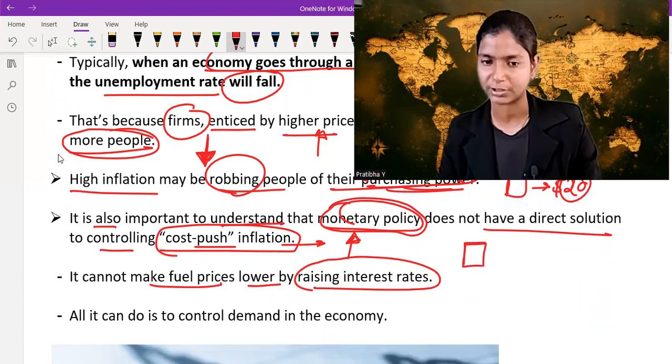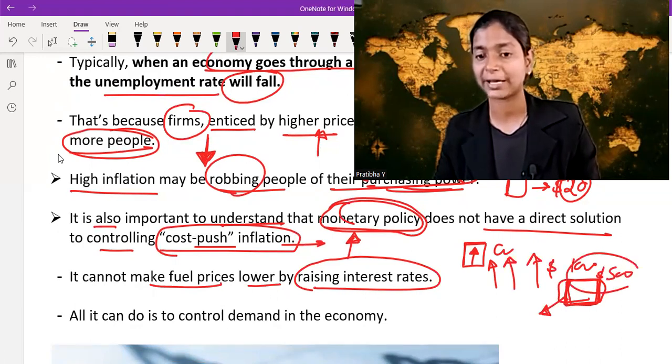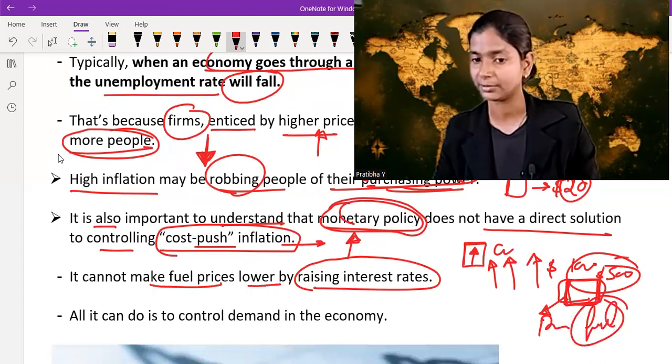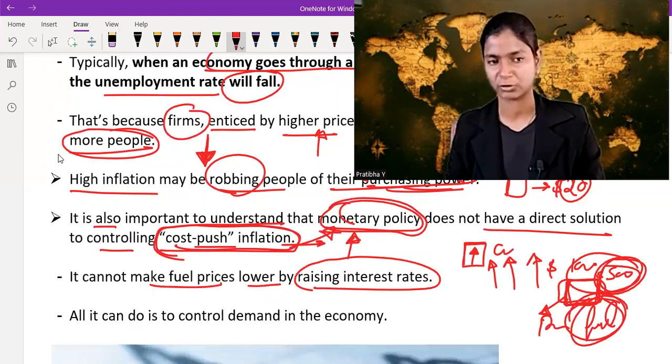If the RBI or the central government increases the interest rate, many people deposit their money. So in the hands of people, there is less money, which you can say reduces the demand. But let's say I had $10,000 earlier and now I have just $5,000. It does not impact the prices of fuel. Maybe my demand decreases, but the prices of fuel remain the same. So cost-push inflation is not directly related to the monetary policy of the central government. All it can do is control demand in the economy.